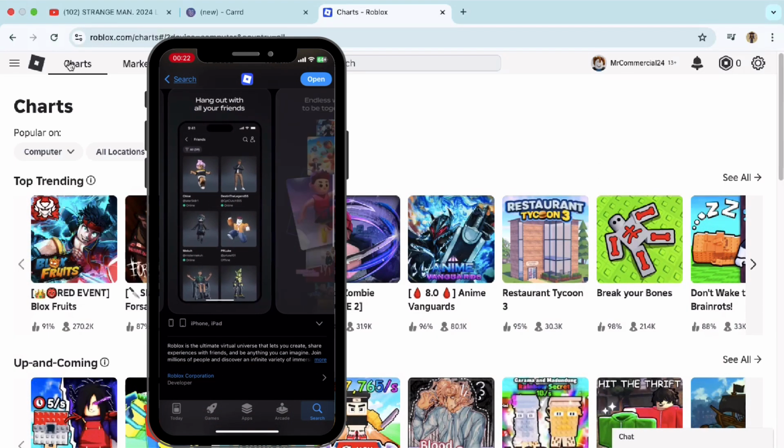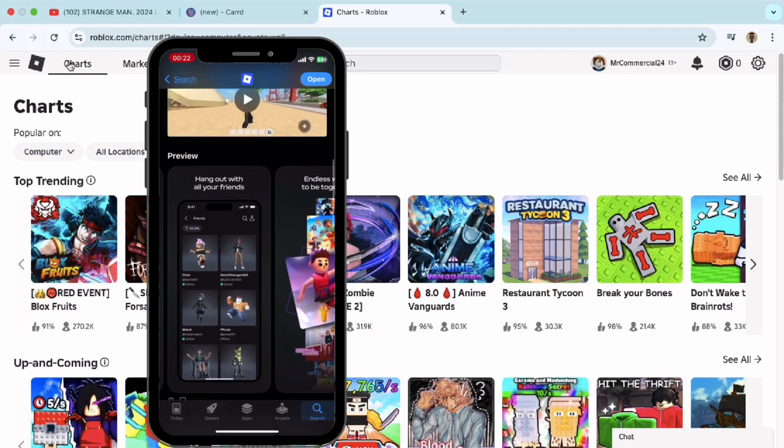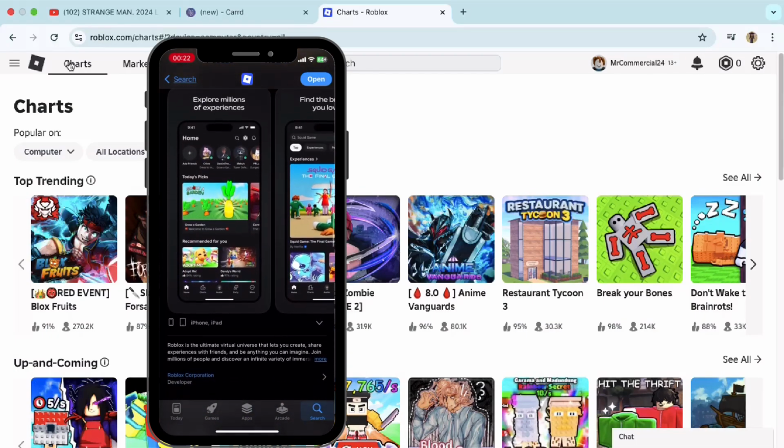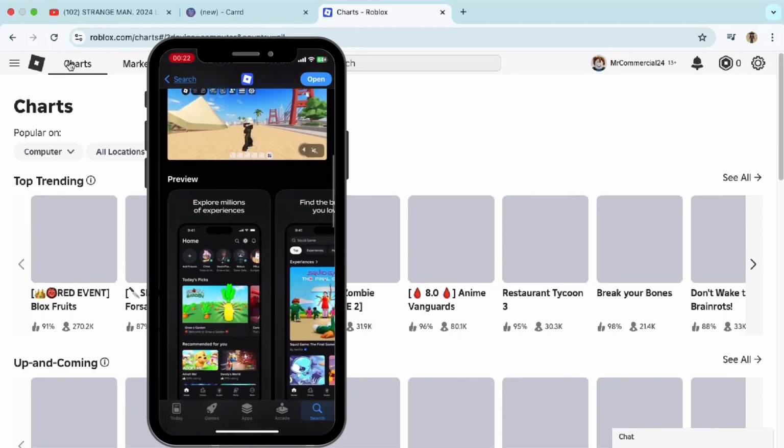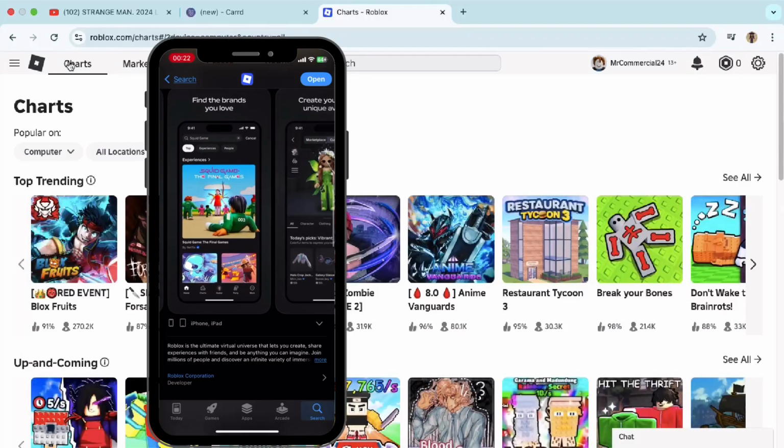Update Roblox app. Outdated versions of the app may trigger purchase errors. Go to the App Store or Google Play Store and check for updates. Install the latest version and try again.